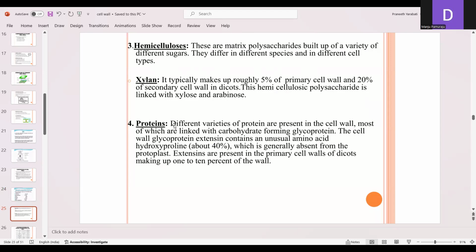So proteins. Different varieties of proteins are present in the cell wall, most of which are linked with carbohydrates, forming glycoproteins. The cell wall glycoprotein is extensin. Extensin contains the unusual amino acid hydroxyproline, about 40%, which is generally absent from the protoplast. These extensins are present in the primary cell walls of dicots, making up 1 to 10% of the wall. So these are the main components in the cell wall.